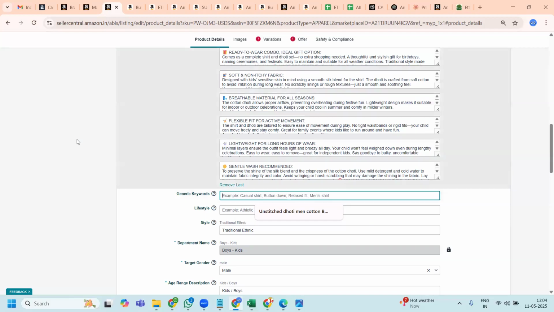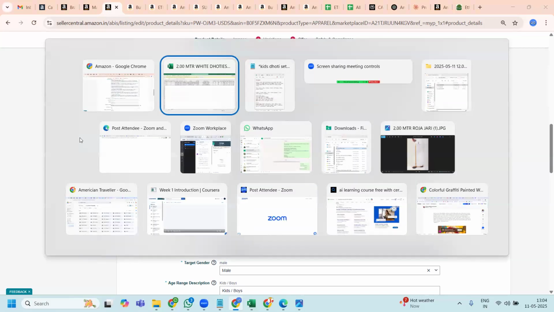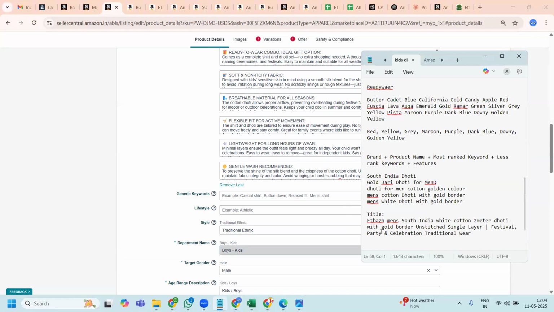When a customer is searching, how will the machine understand, when it comes to the title? Say somebody comes and searches for South Indian dhoti, will this title still work? Yes, it will work, because it has South Indian and it has dhoti here.